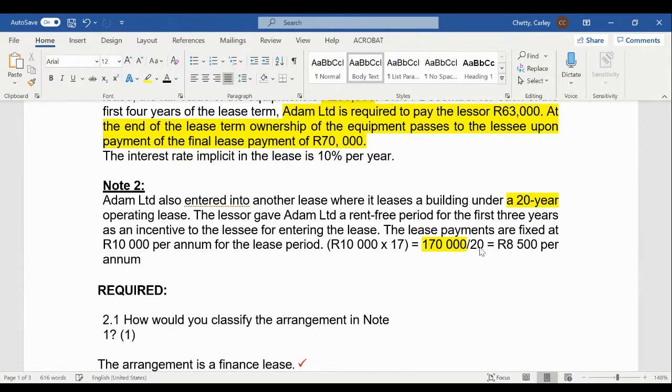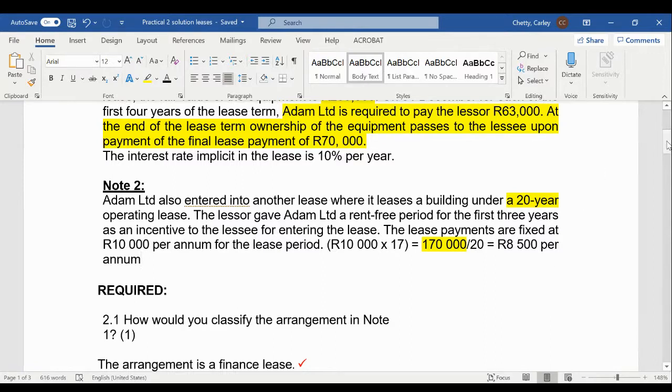Because there was nothing in the first 3 years and then all these rent payments in the last 17 years, we don't want to reflect such fluctuations in our statement of profit or loss. We want a smooth effect there. So by taking the total rent amount to be paid, being 170,000, and dividing it by the period of the lease, being 20 years, that will give us 8,500 Rand per annum.